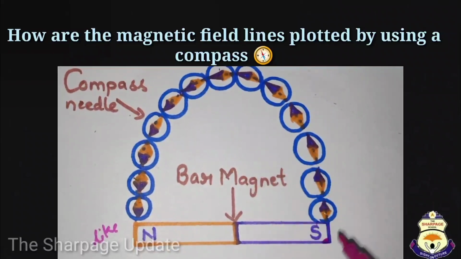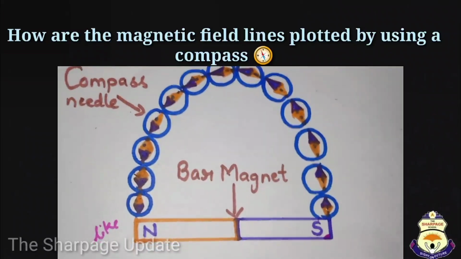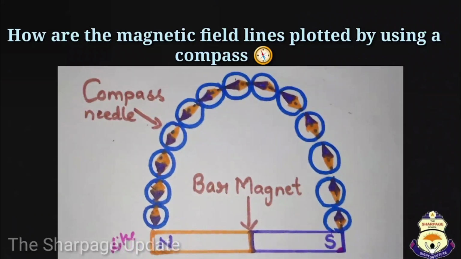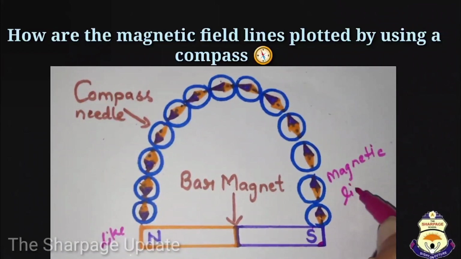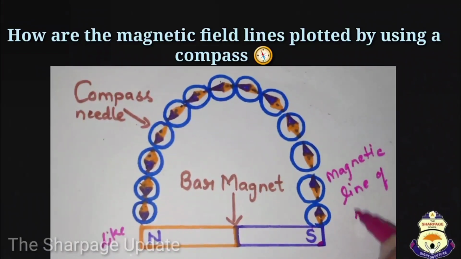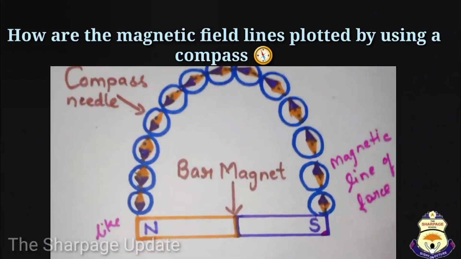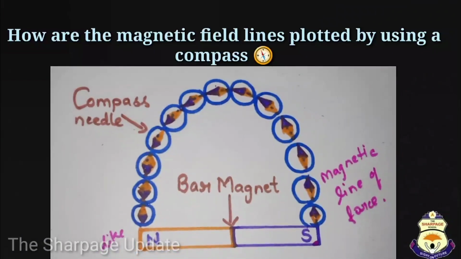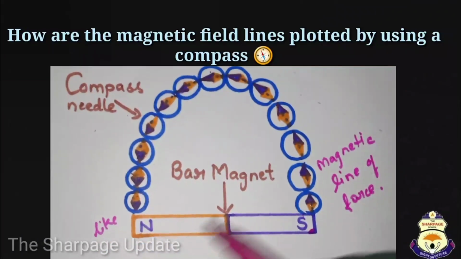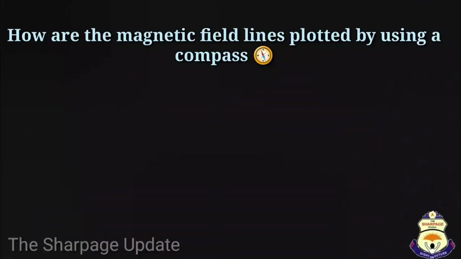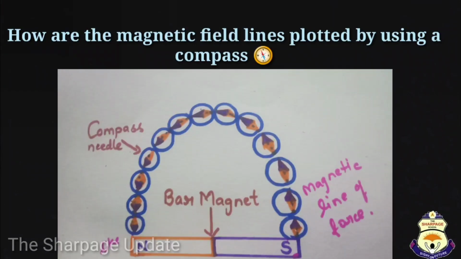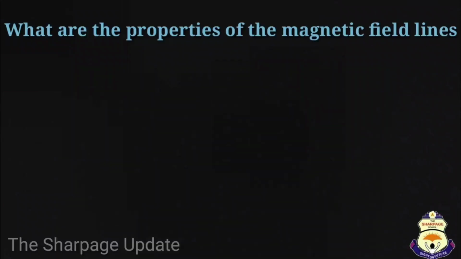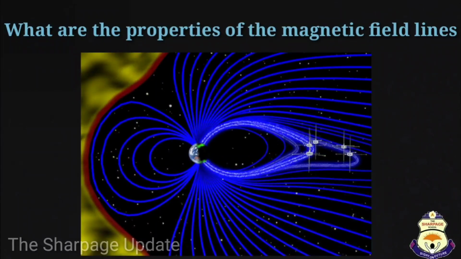Then join all these pencil dots. The curve so obtained is called the magnetic line of force. Students, a large number of magnetic lines of force can be drawn around a bar magnet by placing a compass needle at different locations.